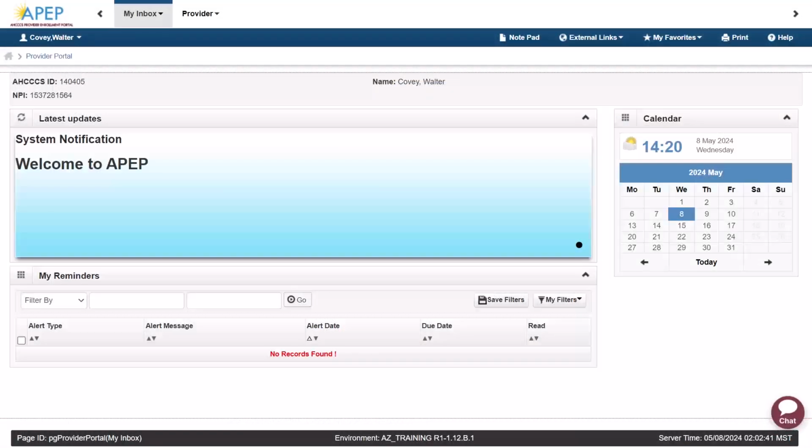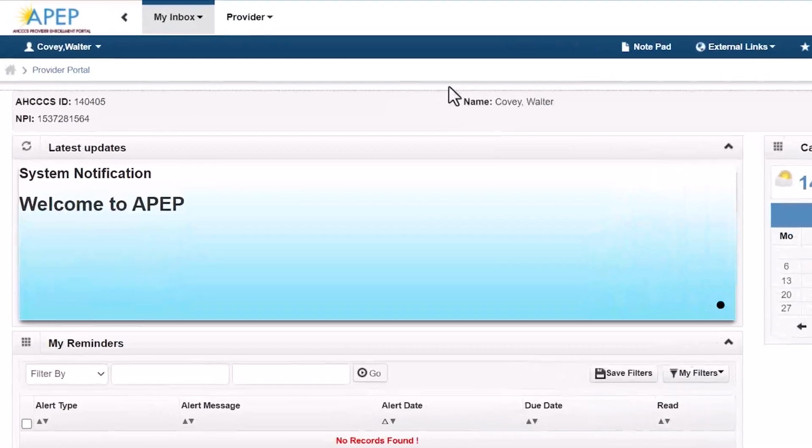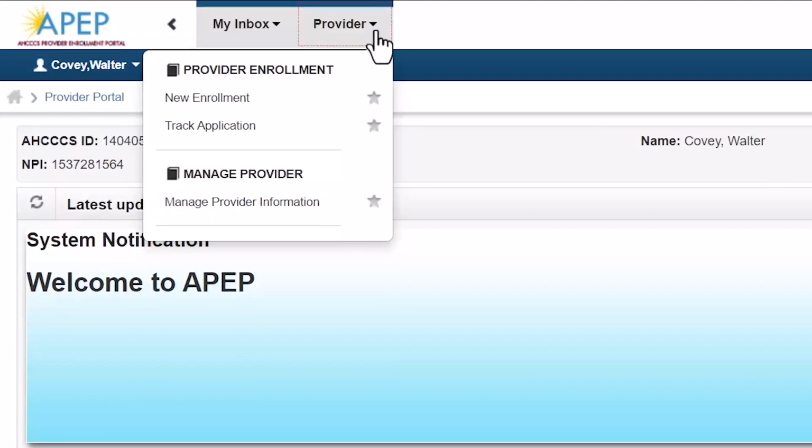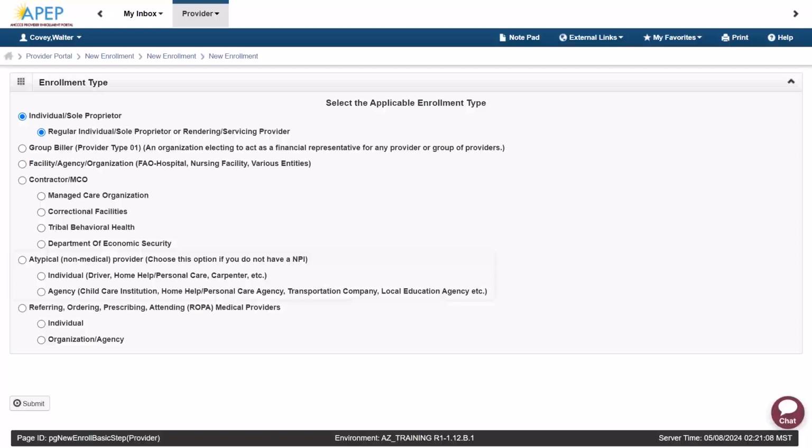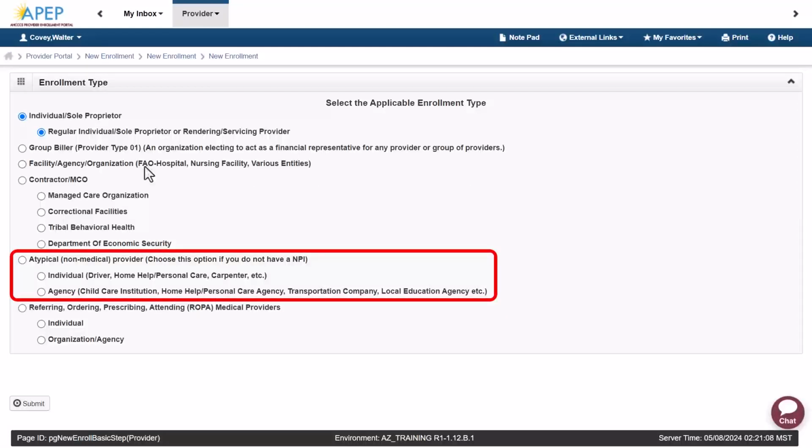Once you have successfully registered and logged into APEP, click the Provider tab on the top of the page. A drop-down will prompt you to start a new enrollment, track an application, or manage provider information. If you are registering as a new CHW organization, you will select New Enrollment. On the Enrollment Type page, select Atypical Agency under the enrollment type.